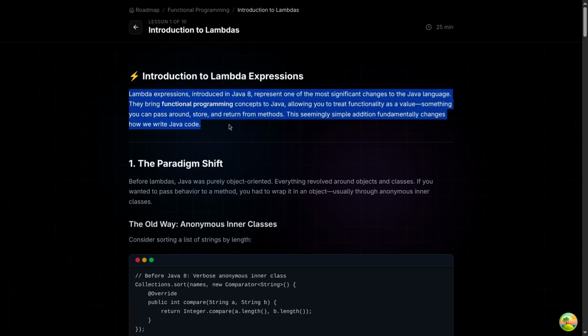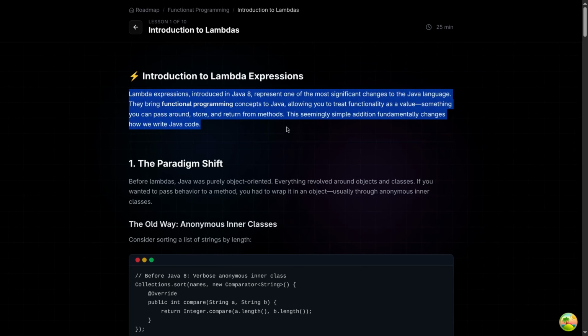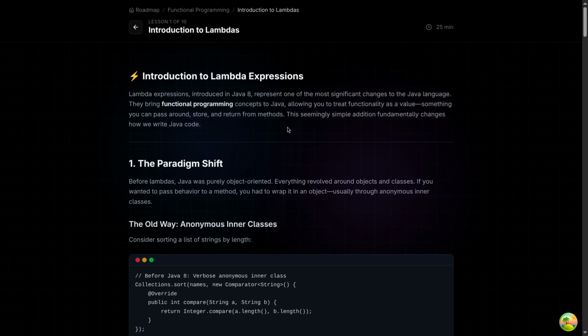Lambda expressions, introduced in Java 8, represent one of the most significant changes in the Java language. They bring functional programming concepts to Java, allowing us to treat functionality as a value, something that we can pass around, store, and return from methods. This seemingly simple addition fundamentally changes how we write Java code, and it was a very necessary step for Java to survive against other languages.